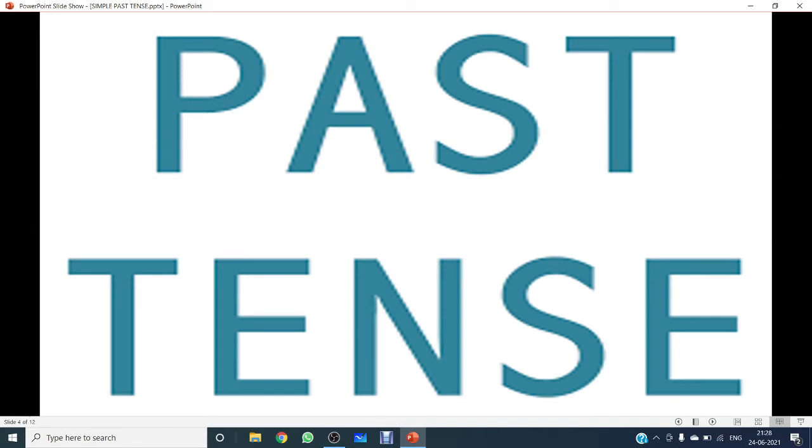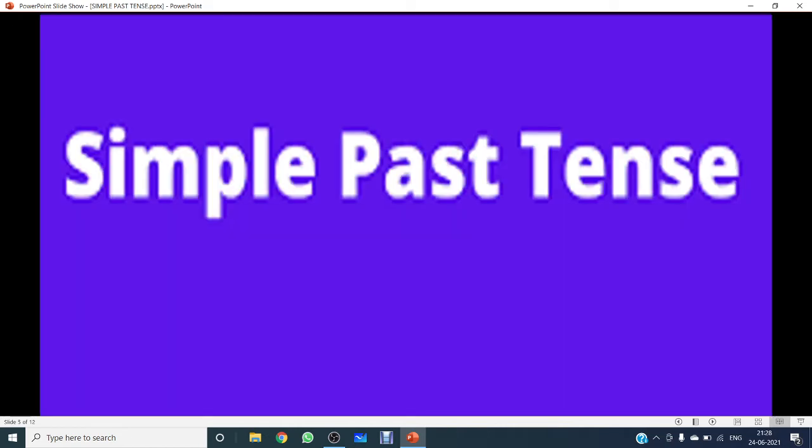Now coming up next, we have done past tense. What is past tense? Let me again recapitulate. Past tense denotes an action that took place earlier. So that's what is past tense. I hope you all remember. There's no problem in remembering what is past tense. Now, what's the next we have already done? We have already done the simple past. Now, what is simple past?